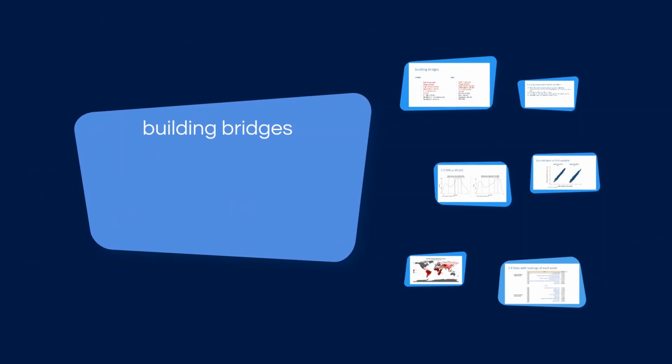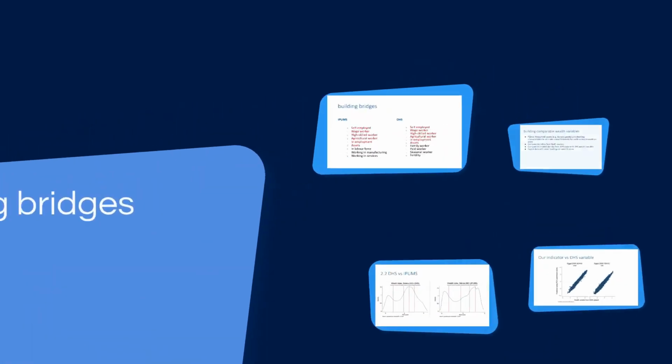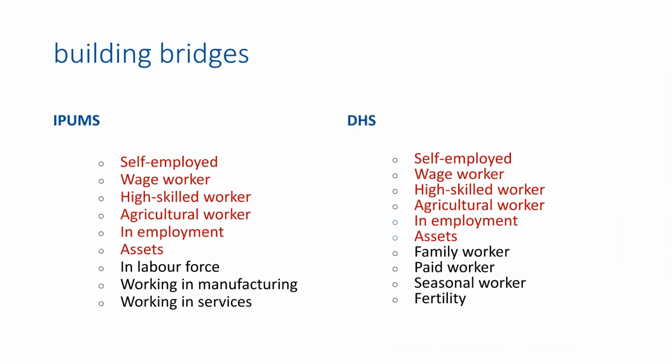We can say that this exercise is about building bridges across different data sources. And the starting point would be to build a bridge between census data and demographic and health surveys. We managed to harmonize a number of interesting labor market characteristics across the two data sources. These harmonized characteristics include being in employment, type of work, is it self-employment or wage work, measure for employment in the agriculture sector, and measure for being employed in high-skill occupation.